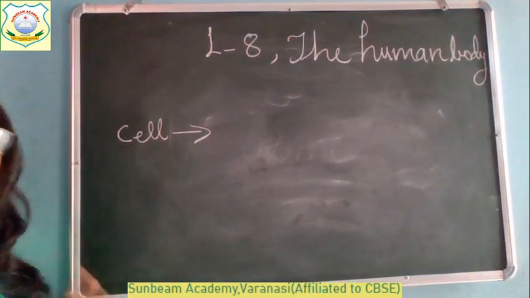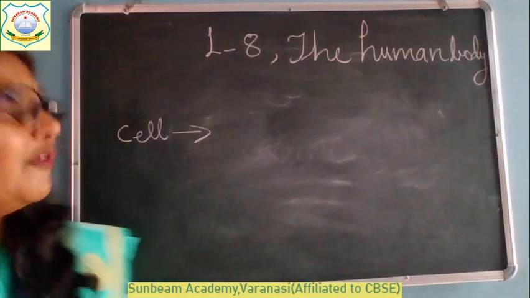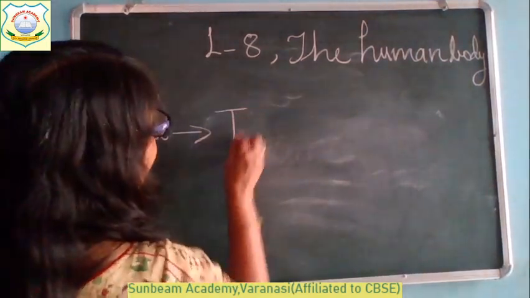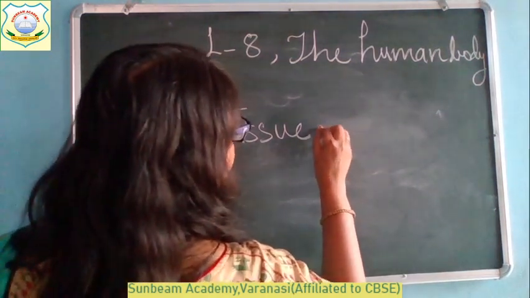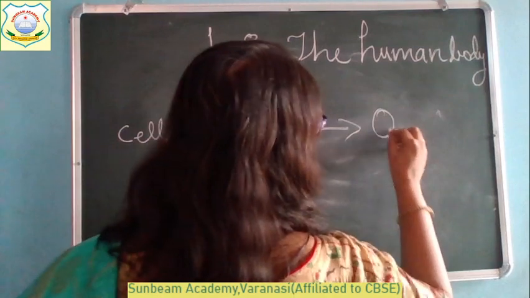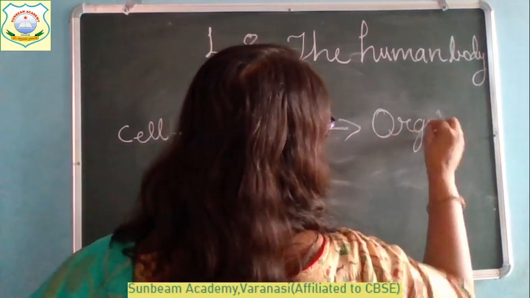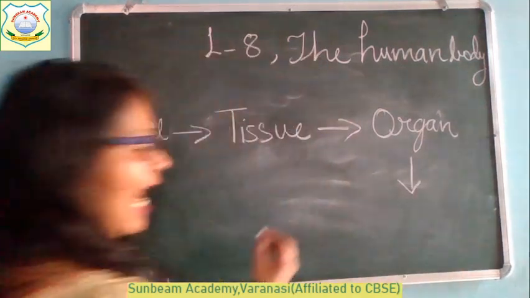Cell. And when many cells join together, what do they make? They make tissues. And when many tissues join together, what do they make? They make an organ. Organs like our hand, legs, eyes, nose.